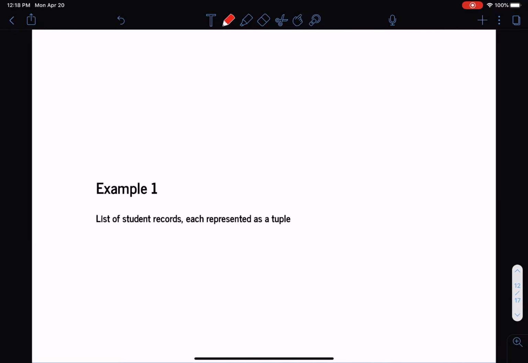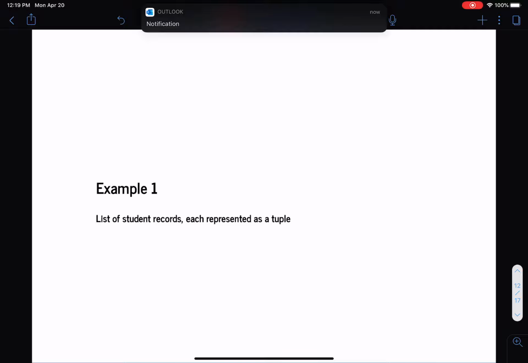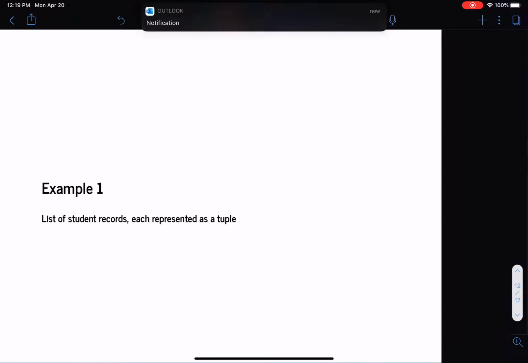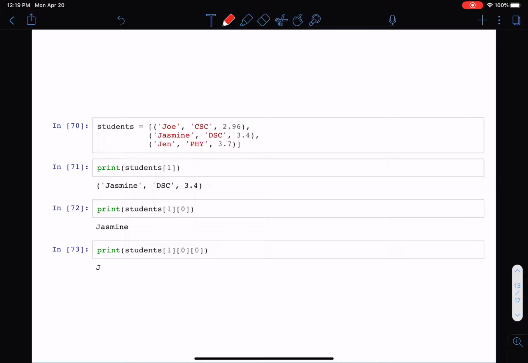So the first example is, let's suppose I'd like to store a list of student records, and each student record is represented as a tuple. So what might that look like? So here we are. I have the variable students. It's a list, you see the square bracket notation.